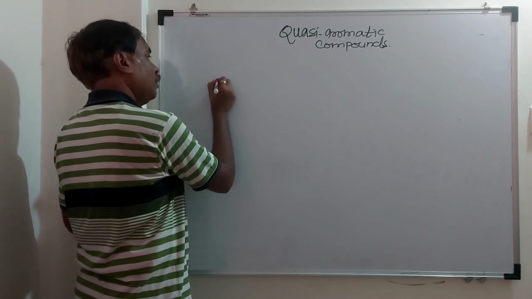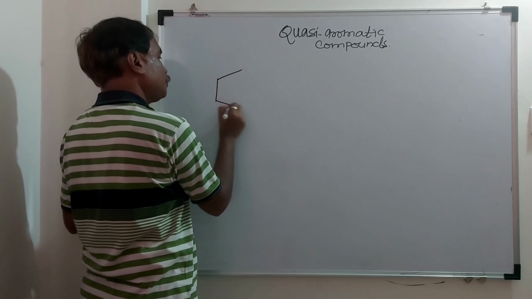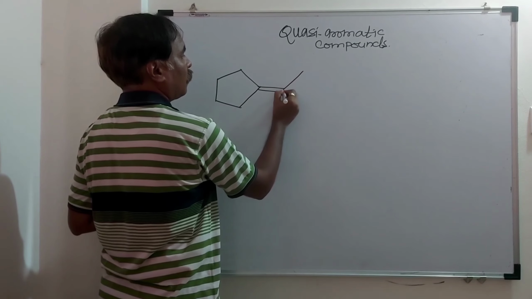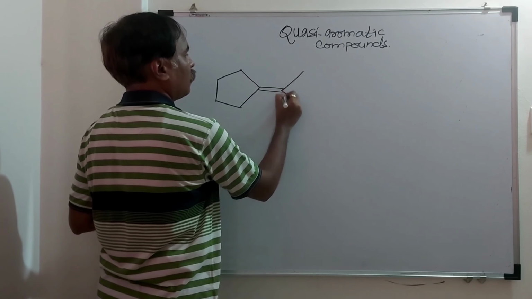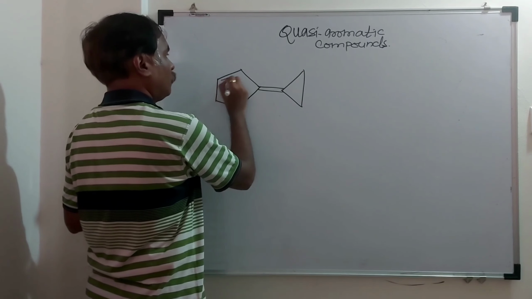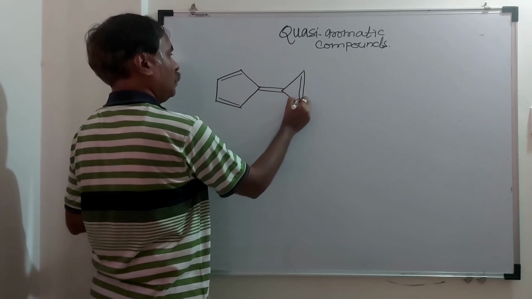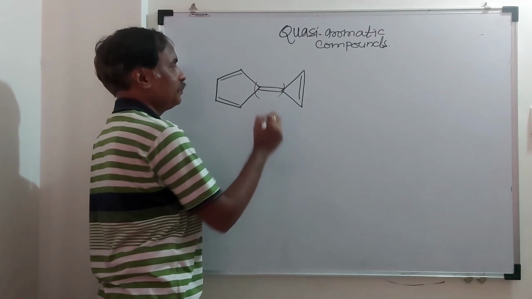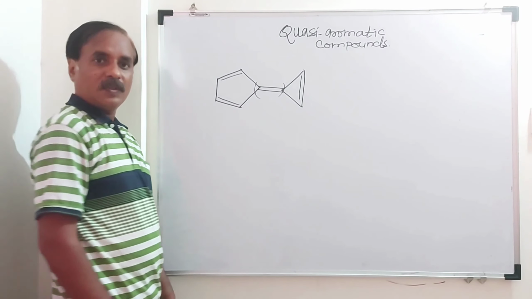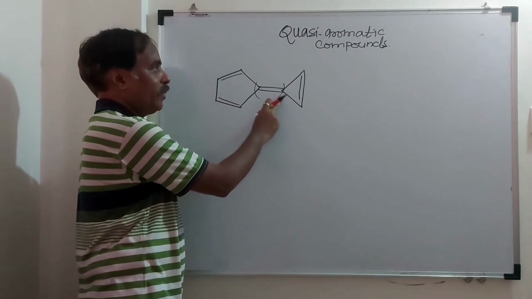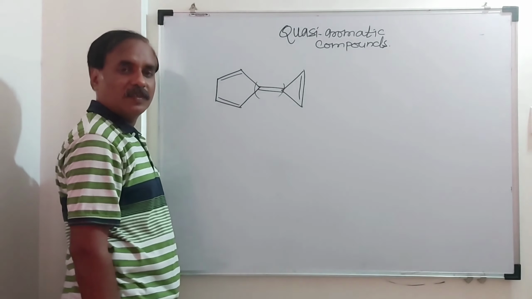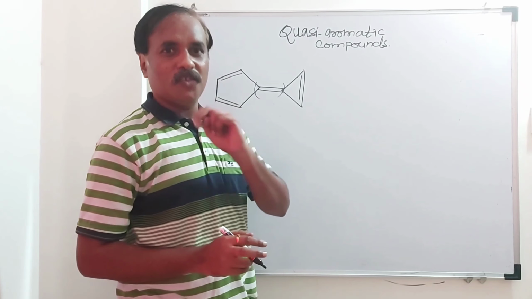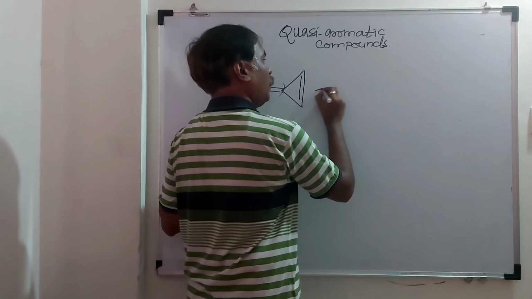I will take a bicyclic system like this. Again, there is an exocyclic double bond. Here a 5-membered ring and here a 3-membered ring. The compound is not symmetrical. This is unsymmetrical. So here are two possibilities.